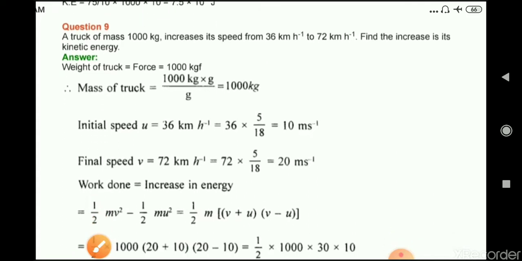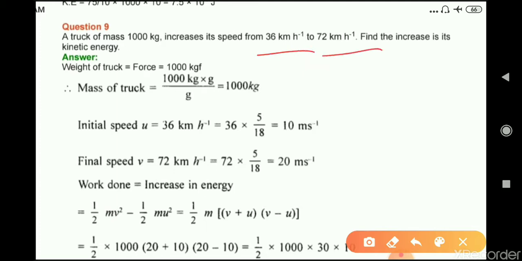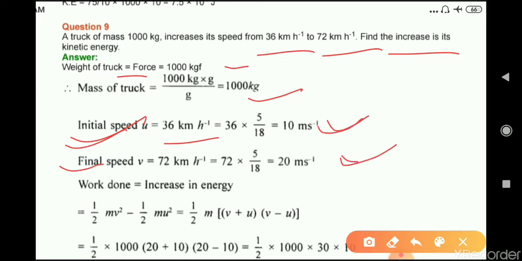Now question number 9. A truck of mass 1000 kg increases its speed from 36 km per hour to 72 km per hour. Find the increase in its kinetic energy. Weight of the truck is equal to force, that is 10 kgf. Mass of the truck is equal to 1000 kg. Now initial speed is 36 km per hour. After changing it into meter per second, we get the answer 10 meter per second. Final speed is 20 meter per second.